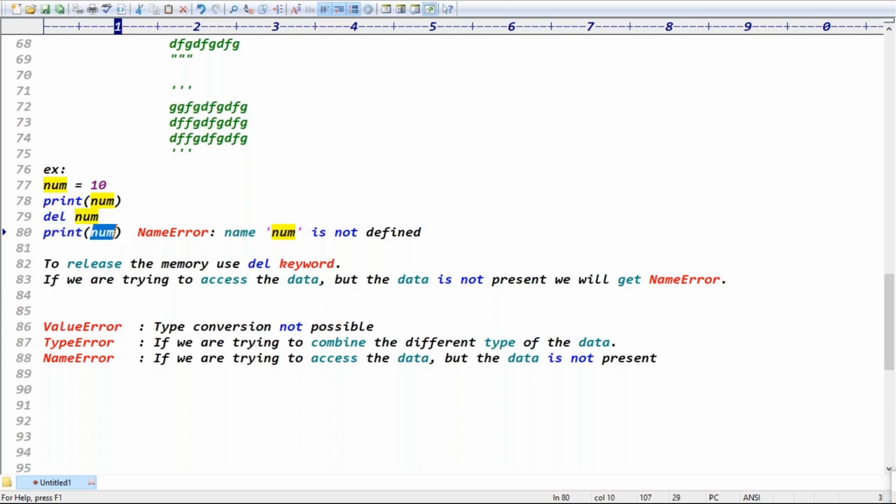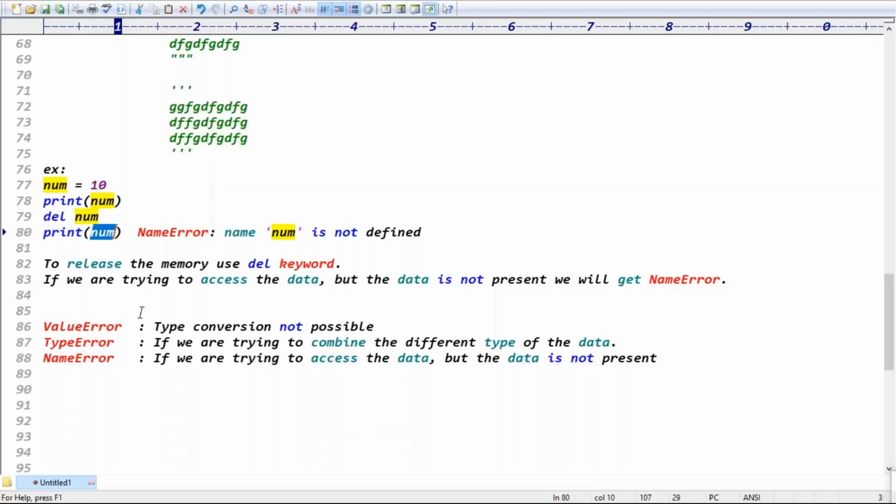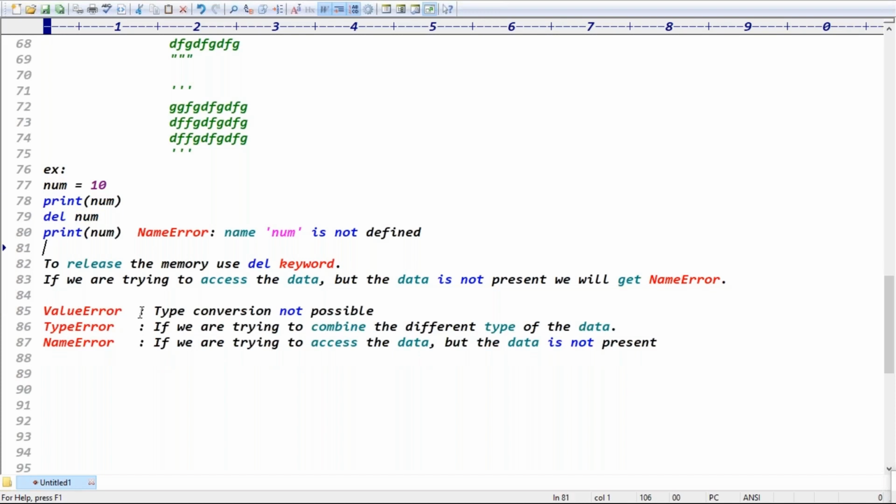Let's say num1. That number is not present, right? Yes, there is also a name error. If you're trying to access num1, where is num1 in this example? Yes, it's saying num1 is not defined. Right. Good. Hello.